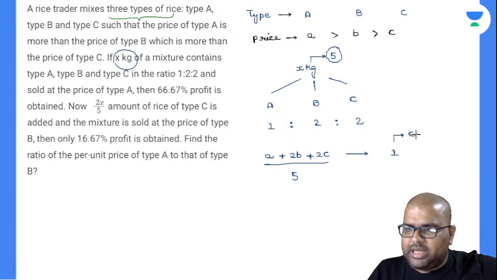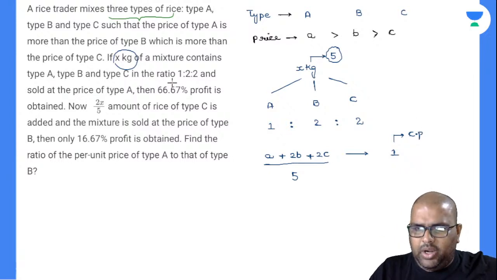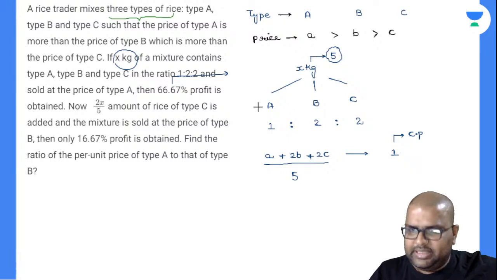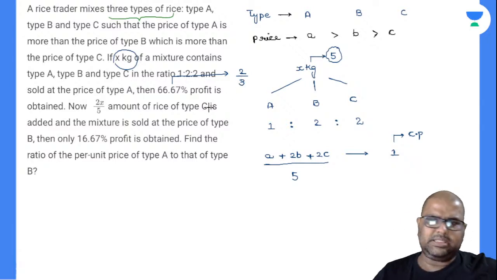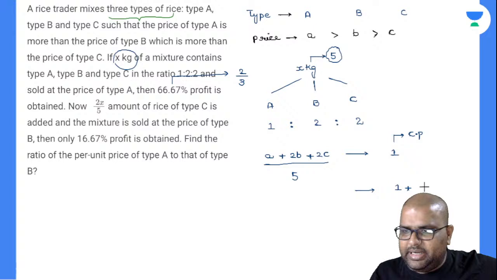What I will do is I'll convert these percentages into fractions, which will be very easy. I already gave these fraction values many times. Now how much is 66.67? Is it 2 by 3? Yes, it is 2 by 3. 1 by 3 is 33.3. Multiply by 2, it is 66.67. So what will be the selling price there? Selling price will be cost price plus profit. This is the profit that you obtain, it seems, 2 by 3. This will be your selling price. 1 plus 2 by 3.